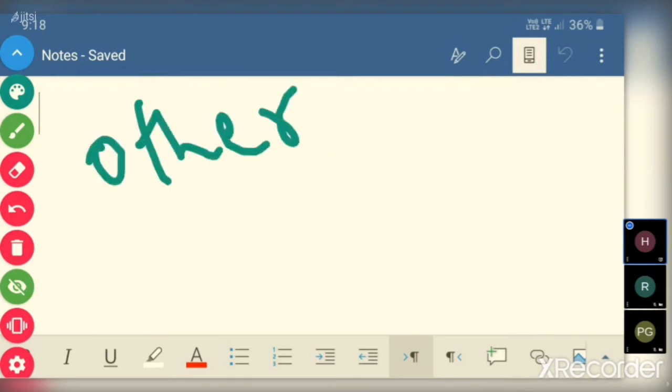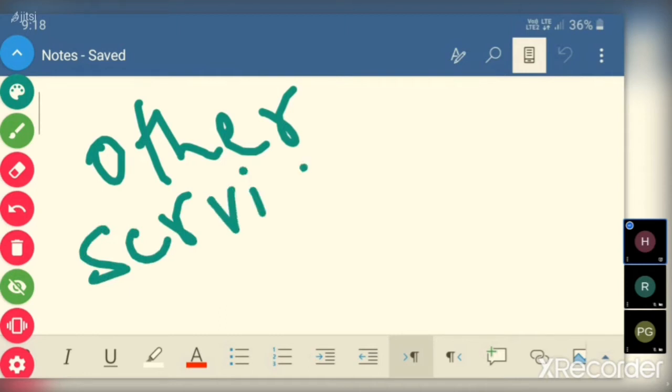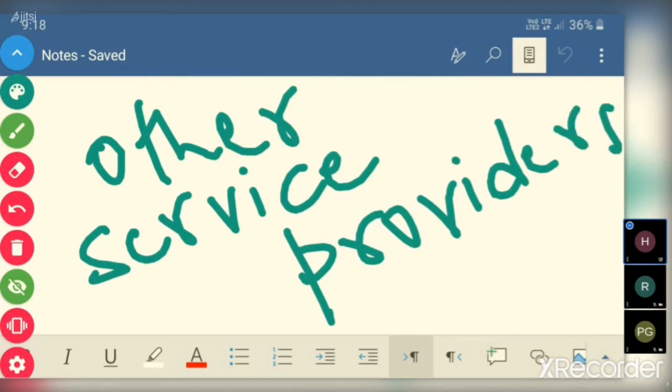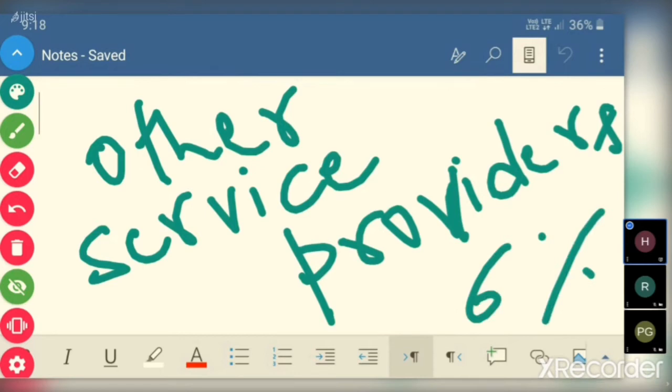Other service providers, it is 6%. So suppose the sale price or supply price is 100. Tax thereon is 6%. So 106 is the total output value. 6 rupees they have to remit to the government. Tax on input is not allowed to be set off. Set off is not possible. So 6 rupees they have to pay to the government.